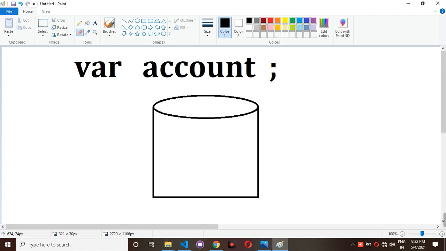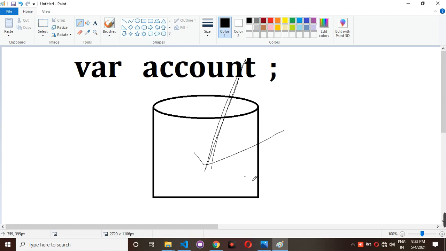One empty variable will be created like this. So this is nothing but an empty variable. There is no data. You have not assigned any data here. That's why it will be empty.